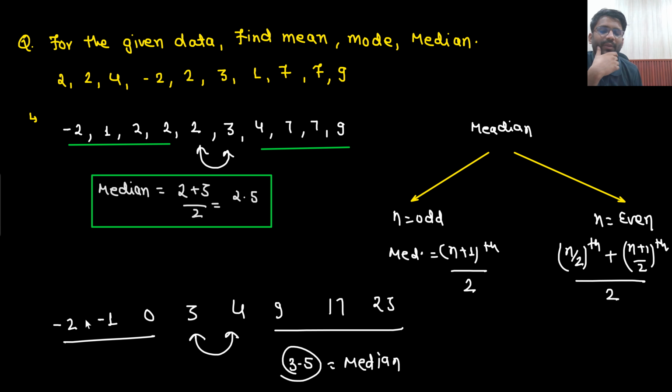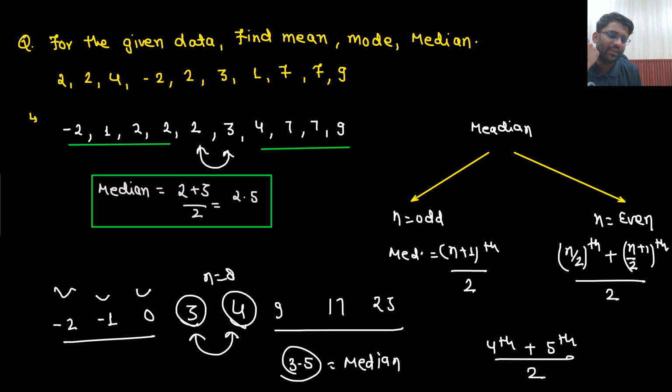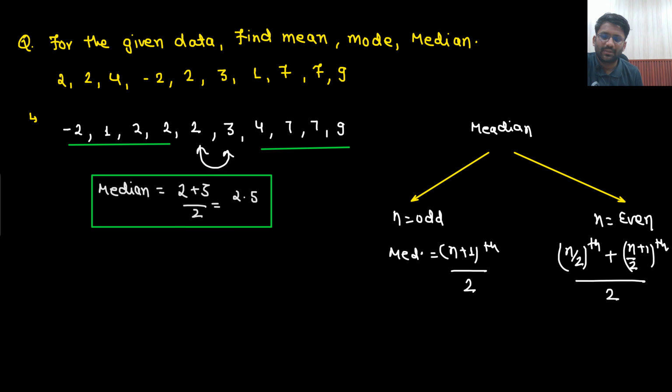Or I don't need to remember the formula, although the formula says number of terms are 8. So 8 divided by 2, that means the 4th term plus the n by 2 plus 1th term. So 8 divided by 2 is 4, plus 1, the 5th term. So 4th term plus 5th term divided by 2, that is the answer. You don't need to mug up the formula, you will be able to remember it. If n is odd, then the (n plus 1) by 2th term. If n is even, then the n by 2th term plus the n by 2 plus 1th term, divided by 2. Understandable? So this is median.